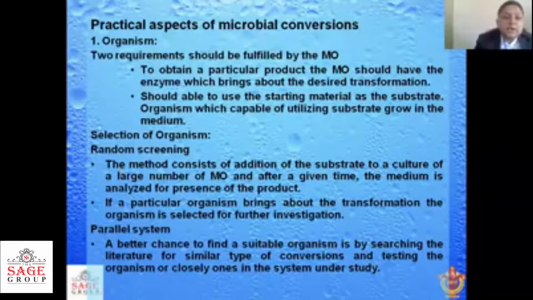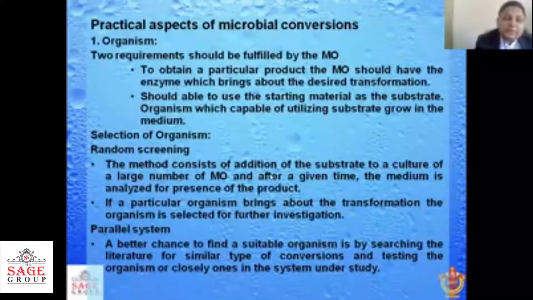Next is the selection of organism, how we will select that particular microorganism. There are two types of methods, that is random screening and second is parallel system. In the random screening, in the fermentation vessel, we will add substrate and some requirements like an enrichment medium, and then we will allow that microorganism to convert that substrate into some product.